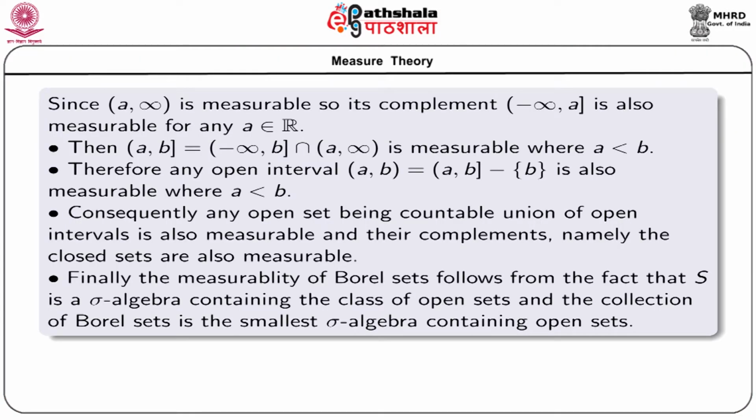Finally, the measurability of Borel sets follows from the fact that the collection of measurable sets S, if we name it, is a sigma algebra, as we have already seen, and it contains the class of open sets, and by definition the class of Borel sets is the smallest sigma algebra containing open sets.